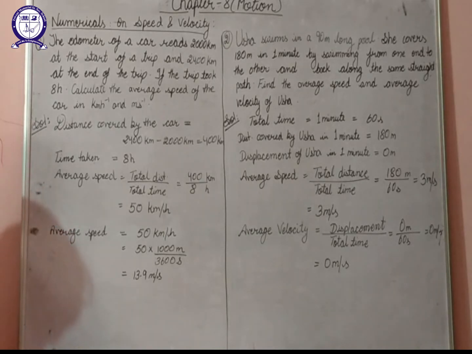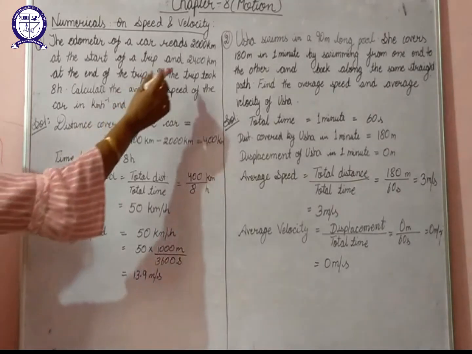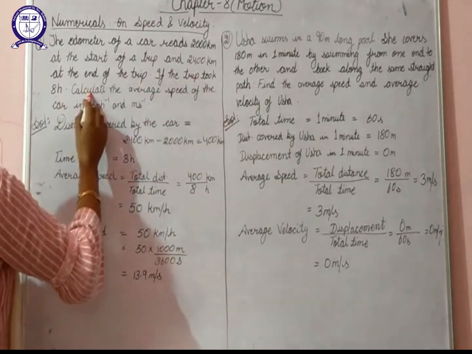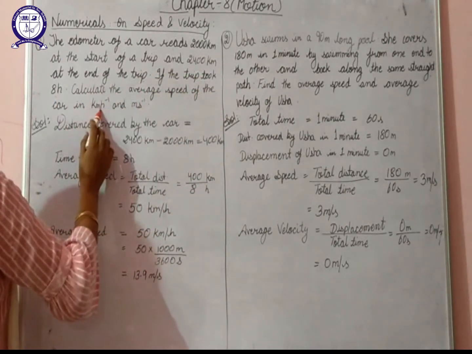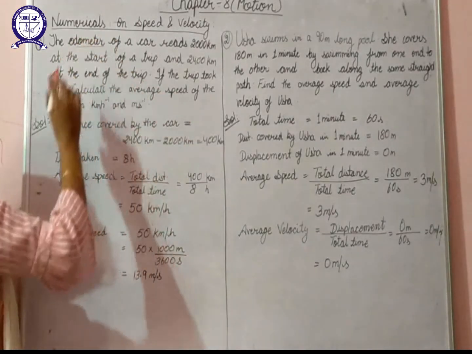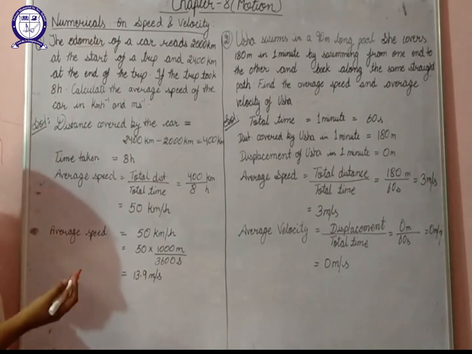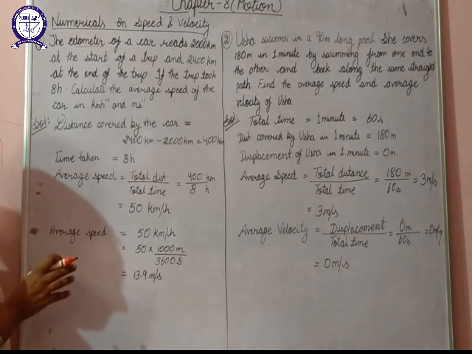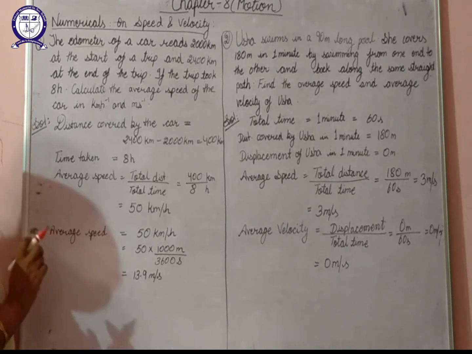Next is numericals on speed and velocity. Let's start with the very first numerical: the odometer of a car reads 2000 km at the start of a trip and 2400 km at the end of the trip. If the trip took 8 hours, calculate the average speed of the car in km per hour and meter per second. Here, what is an odometer? An odometer is a device used to measure distance covered, and a speedometer is a device used to measure the speed of a vehicle.